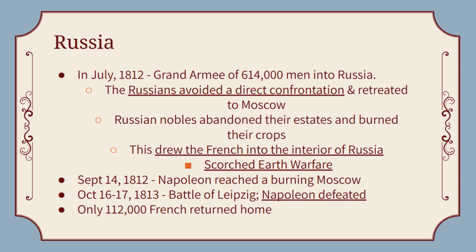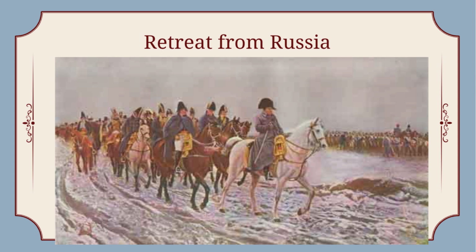But eventually, Napoleon reaches Moscow only to find it kind of burning down too. And he suffers a really big defeat in Leipzig. And he has to return home, but he has lost a bunch of his men by this point because they've starved. They don't have supplies. They couldn't take anything from the Russians. And now it's winter, and they're trying to battle their way out of the Russian winter. So he returns home with only 112,000 men. And this is how Napoleon learns one of history's greatest lessons: you never, ever invade Russia in the winter.